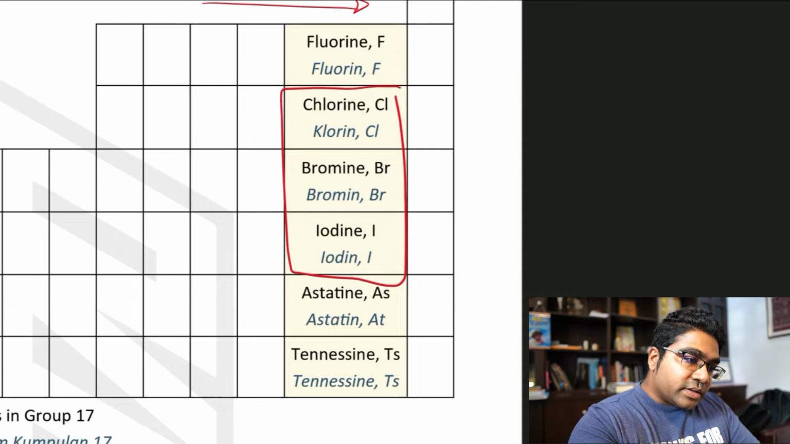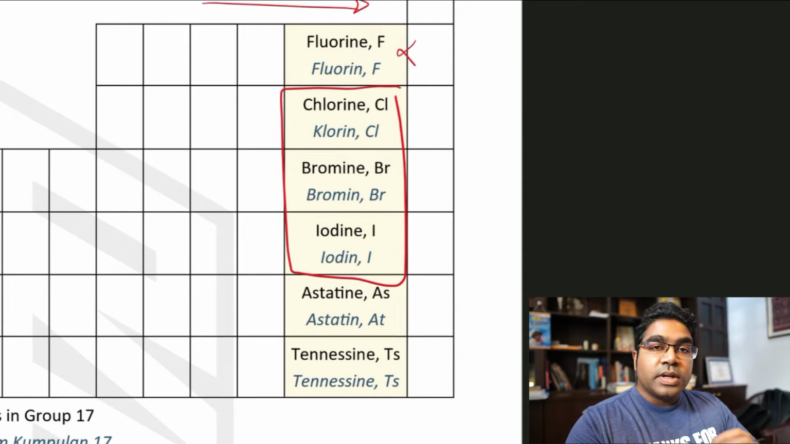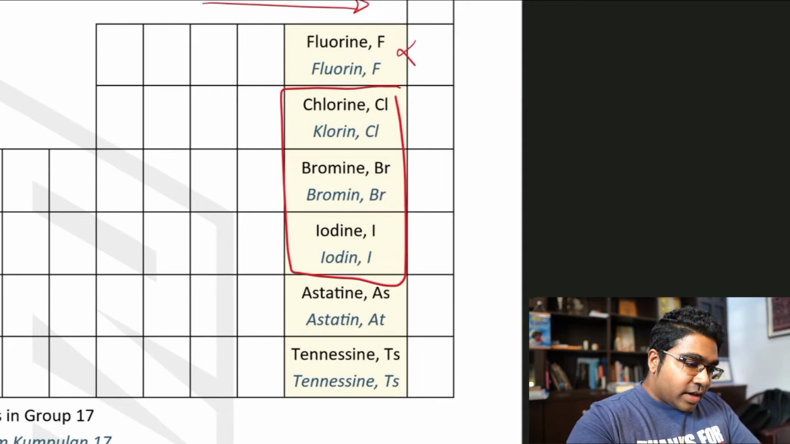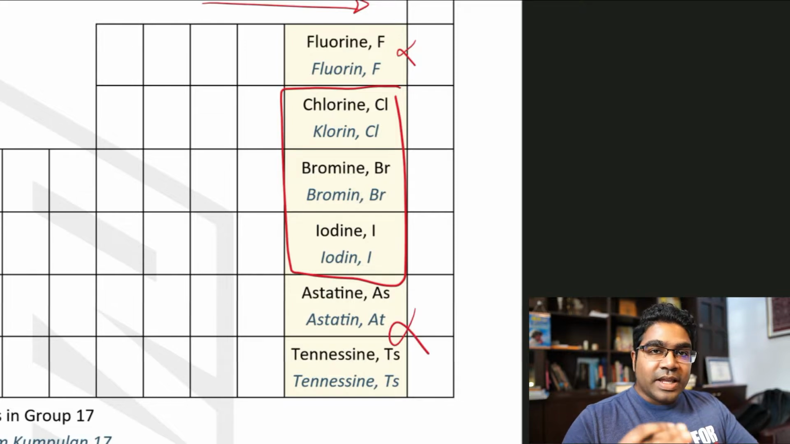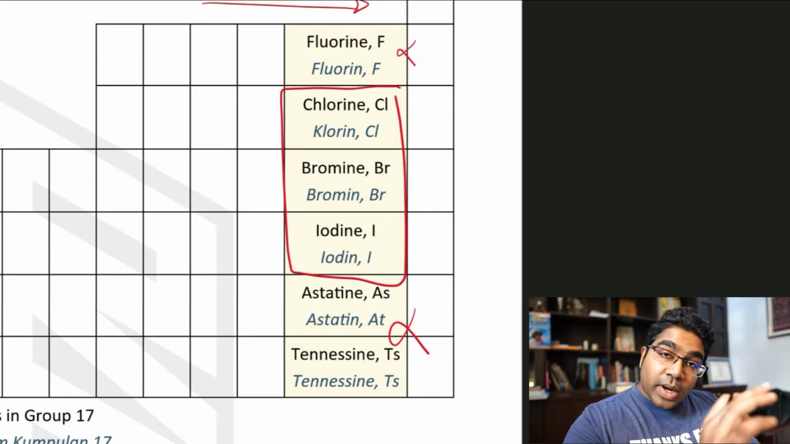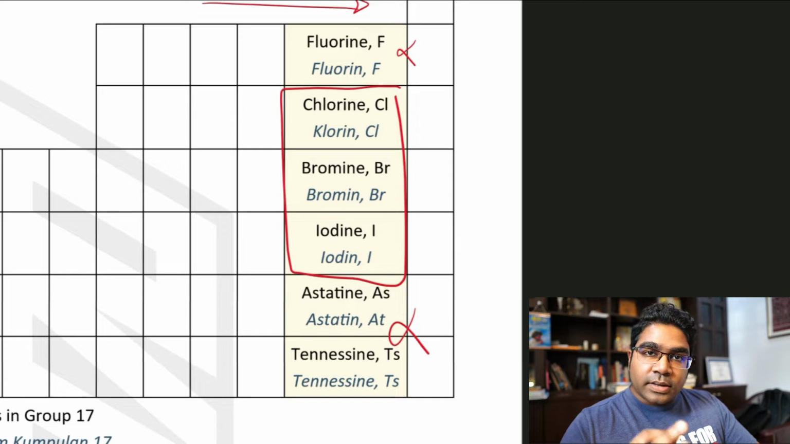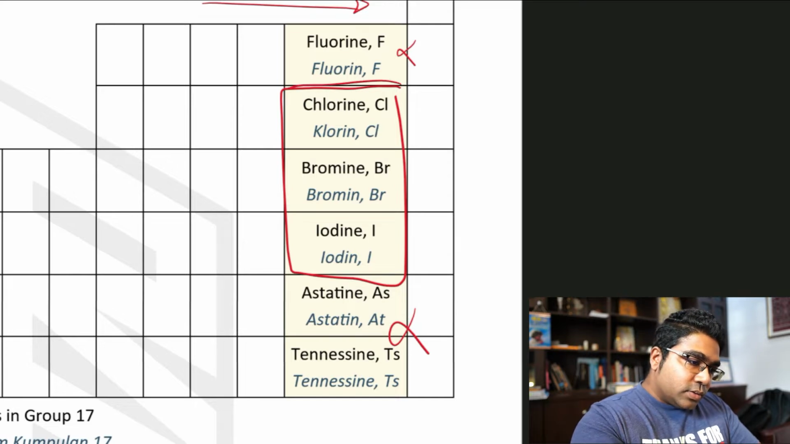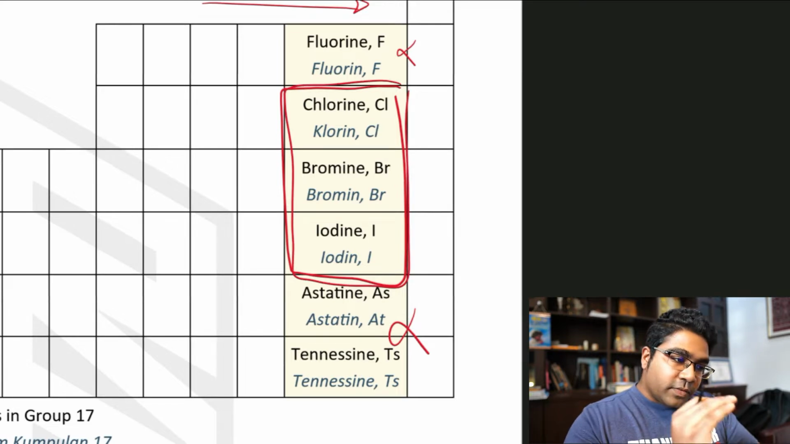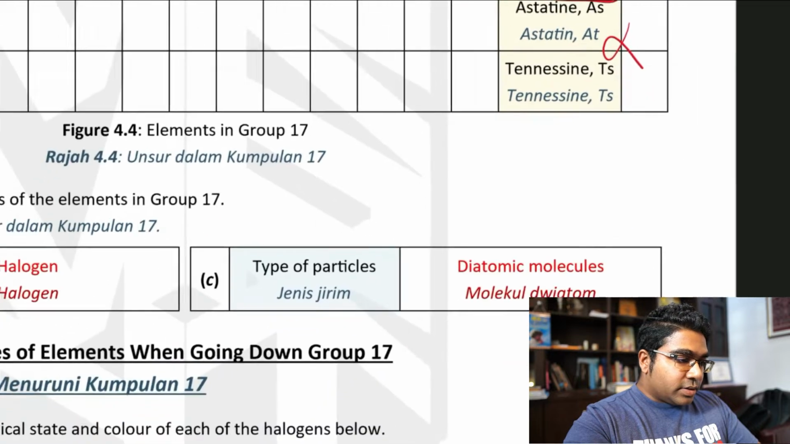Because fluorine is a very reactive element, fluorine sangat reaktif, and astatine and tennessine pula tidak stabil. They are not stable elements. And therefore, practically, secara praktikalnya, kita hanya boleh lihat tiga unsur ini. We're going to focus on these three elements. Let's go to the first subtopic.